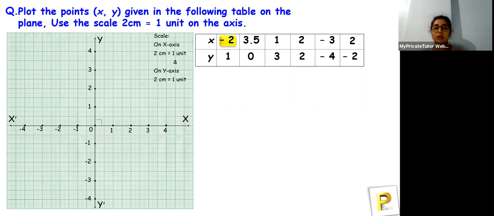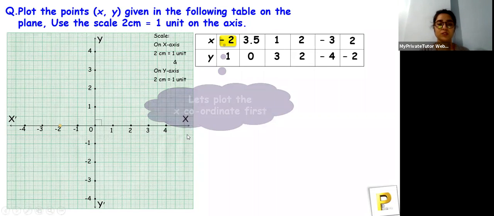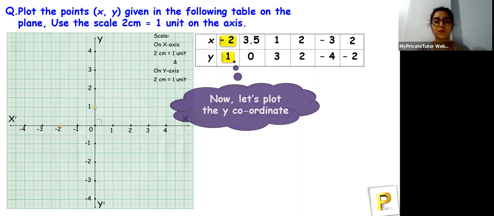Done. Now (-2, 1), in which quadrant will it lie? Come on, tell me. First, second, third, fourth? Come on, guys, be quick. X is minus and y is plus. Second quadrant. Yeah, absolutely correct. So let's plot the x coordinate first, which is -2. Let's plot the y coordinate.